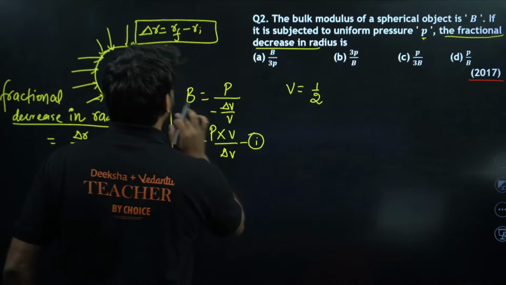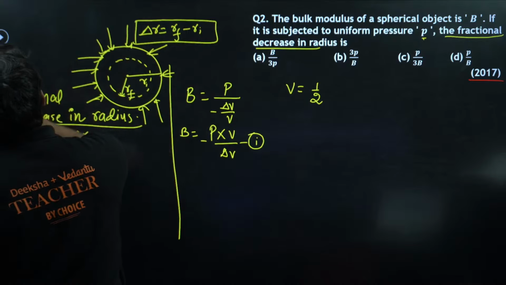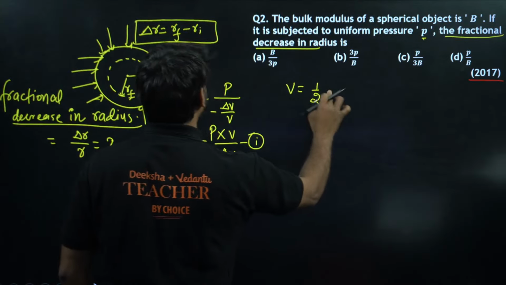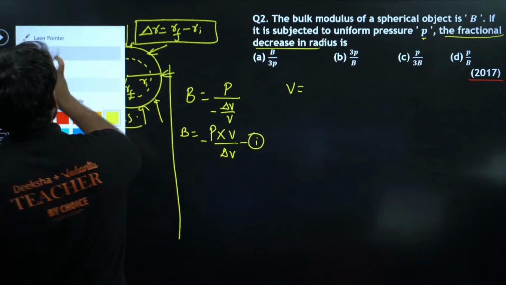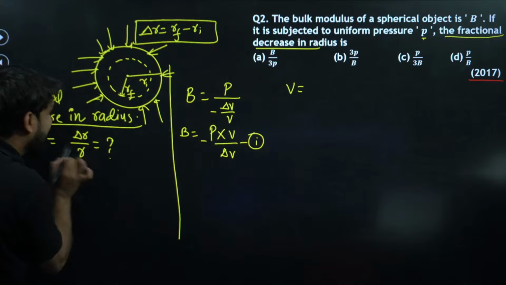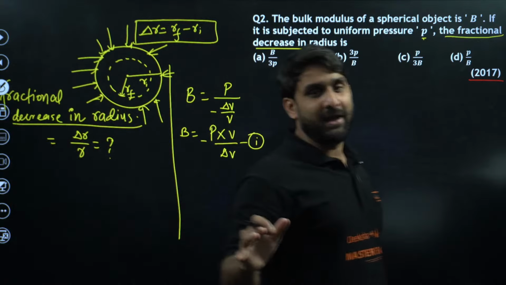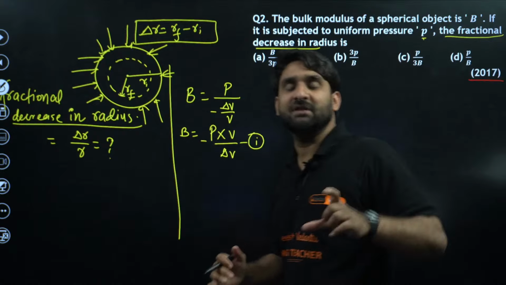If we talk about the volume of a sphere, do you know the formula for the volume of a sphere, which is equal to 4/3 πr³? I hope you all know the geometrical formula for a sphere. Why am I taking the volume? Because we require delta r, and there is no way to find delta r except differentiation.